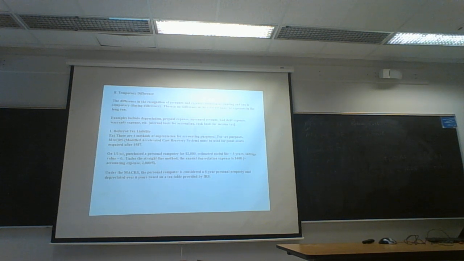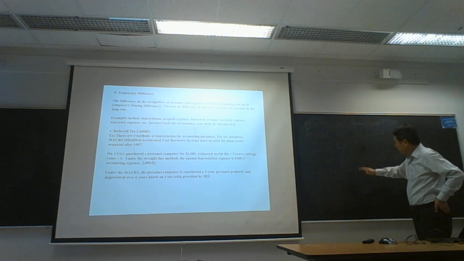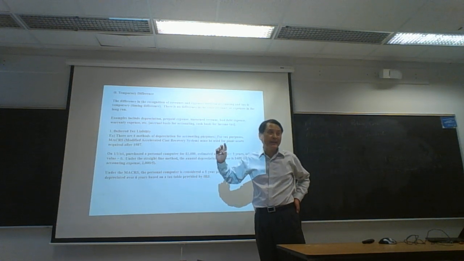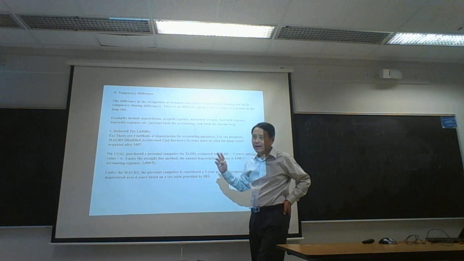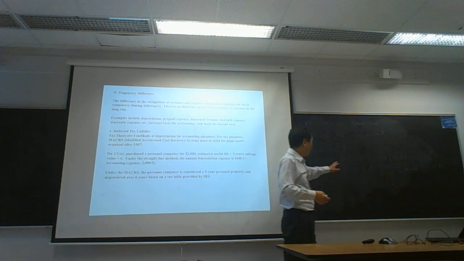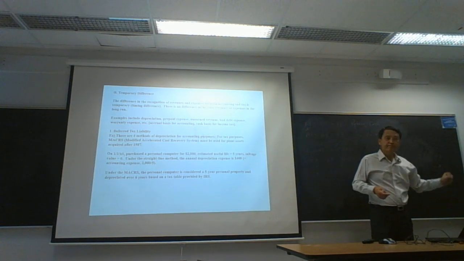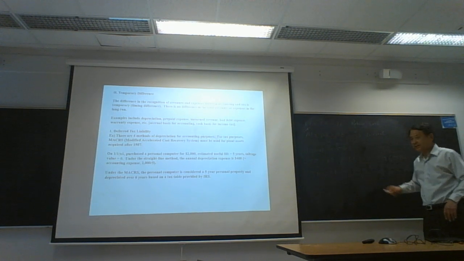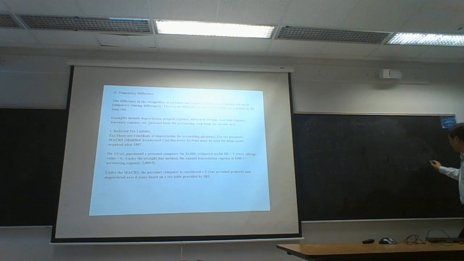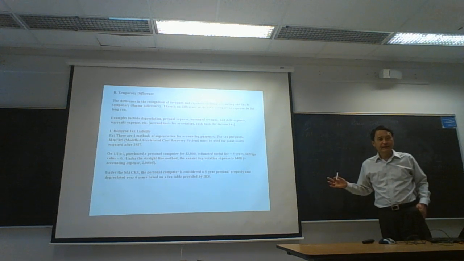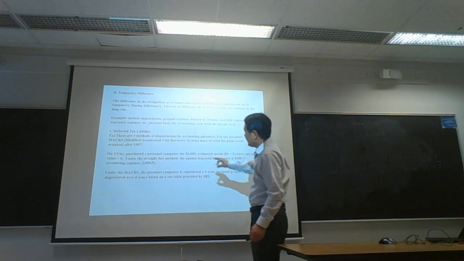So there are 4 cases. We will talk about these 4 cases for DTL and DTA. Deferred tax liability, DTL, and DTA come from these 4 cases. So we always have to compare these 2 incomes. Taxable income is compared to accounting income to determine DTL or DTA. All right, so we talked about this on Monday.